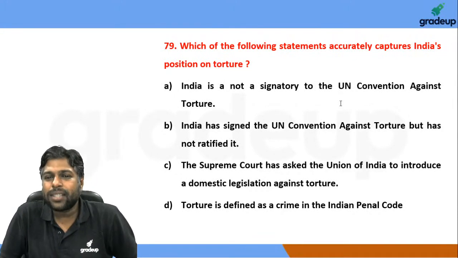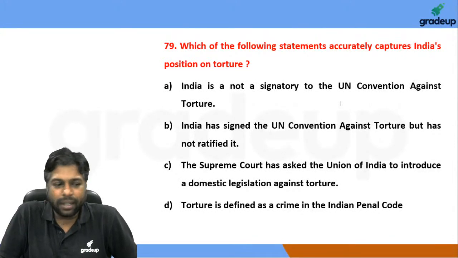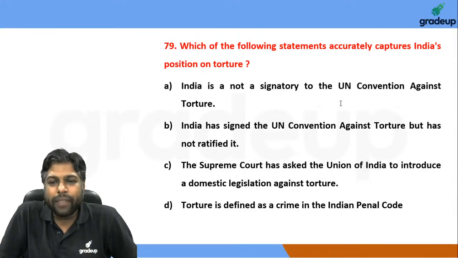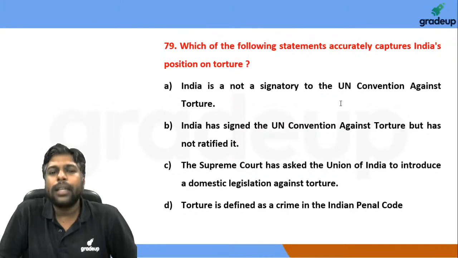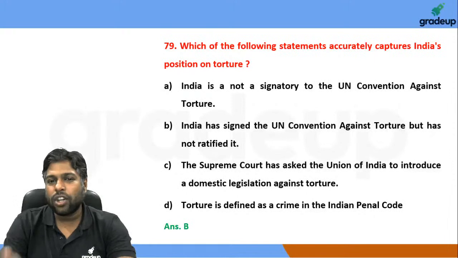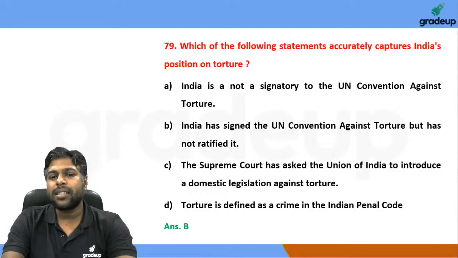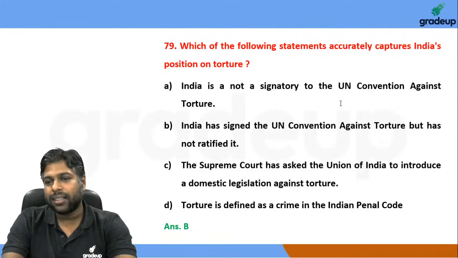On 26th of June, 1997, India has already signed the UN Convention Against Torture, but India is one of the very few countries which has not yet ratified the same. It has not ratified it, and therefore option B, Bombay, is the right answer.